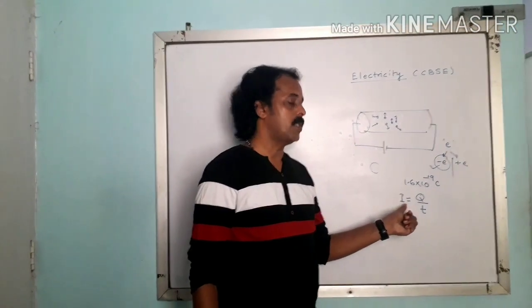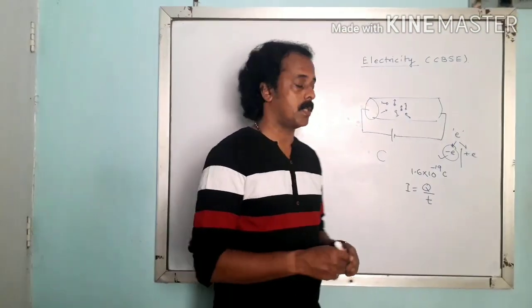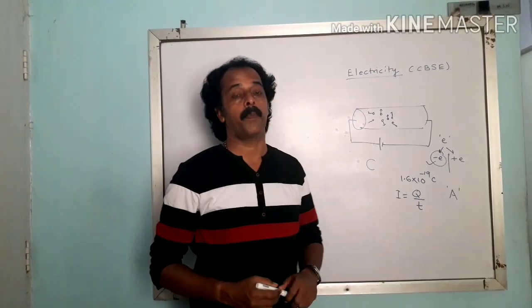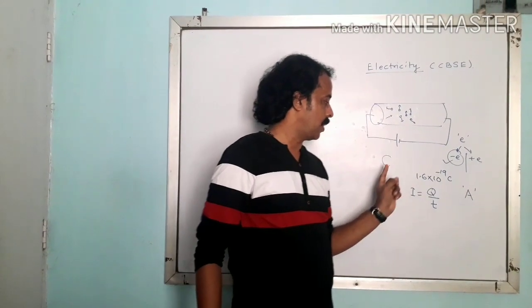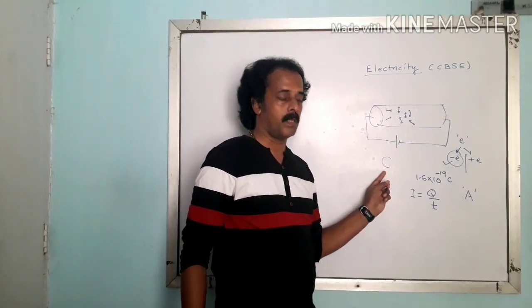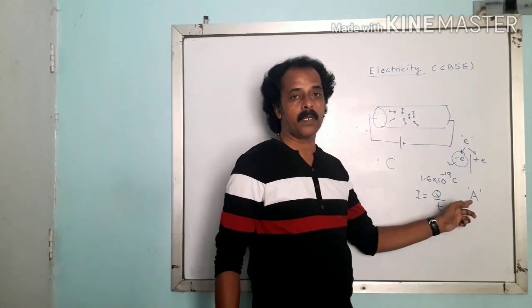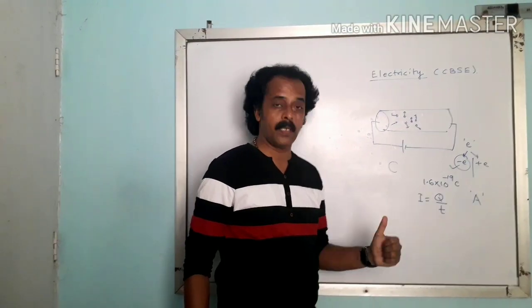Now here I is the current. Current is named after Ampere and it is measured in terms of ampere, that is capital A. Okay, so this is the unit. Like the first unit we heard about is for electric charge, that is the coulomb. Now we are saying I is measured in terms of ampere, which we can also write as coulomb per second, right?